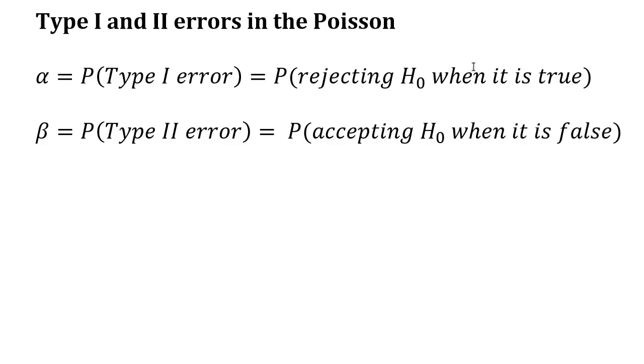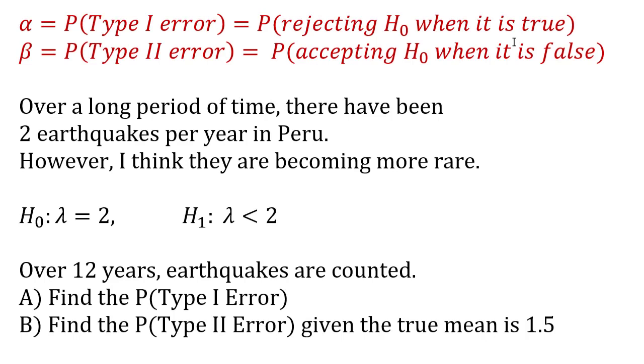Both types of error in the Poisson distribution. So remember, type 1 error is rejecting H0 when it's true. The type 2 error is the other way around. So a very straightforward question.